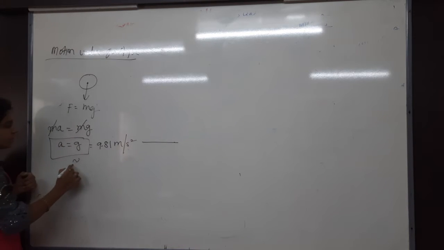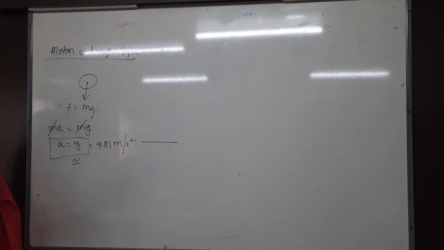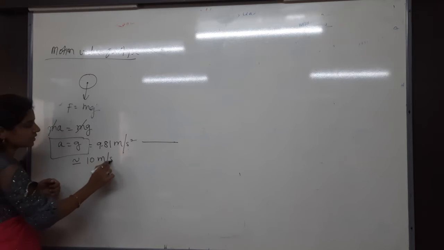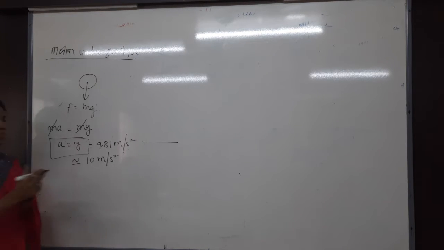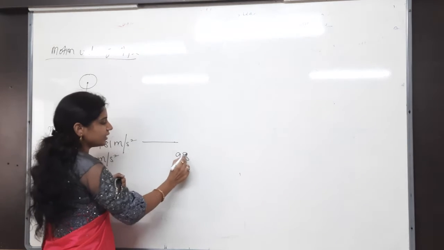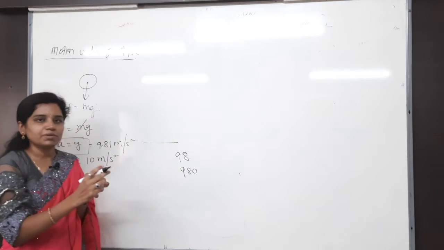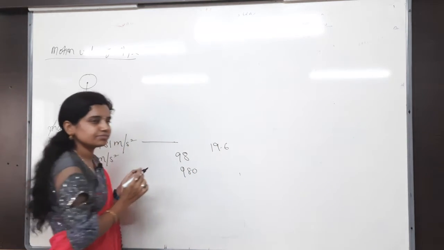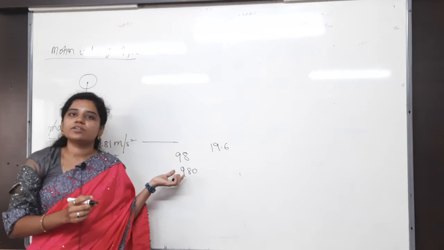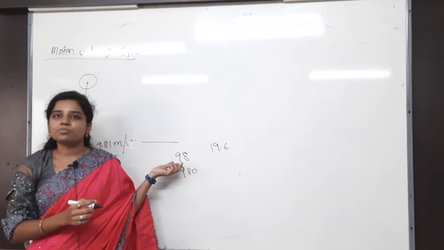In approximately 99% of the problems we will use this as 10 meter per second square only. Most of the students have a doubt whether, while doing the problem, we have to use 9.8 or 10. Whichever you use, there is no problem, but 10 will be easy for the calculation. You will get approximate values. But whenever you see values like 98 or 980 in the problems, which I can directly divide by 9.8, or 19.6, at that time you use 9.8.